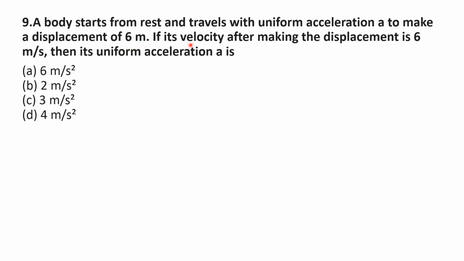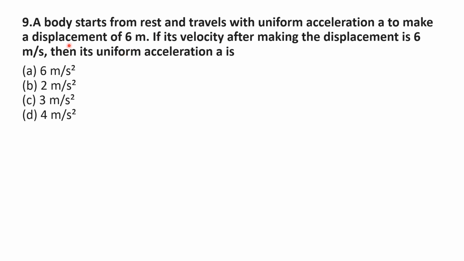If its velocity after making the displacement is 6 meter per second, means here final velocity of body, that is 6 meter per second, then you need to find uniform acceleration A using V naught,